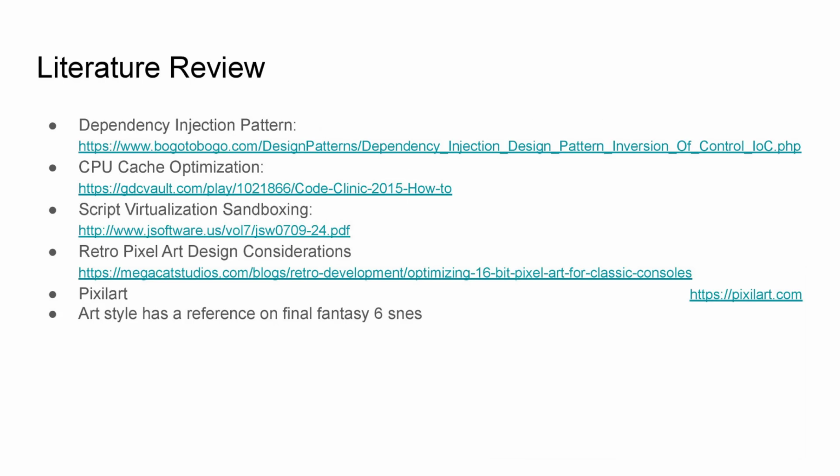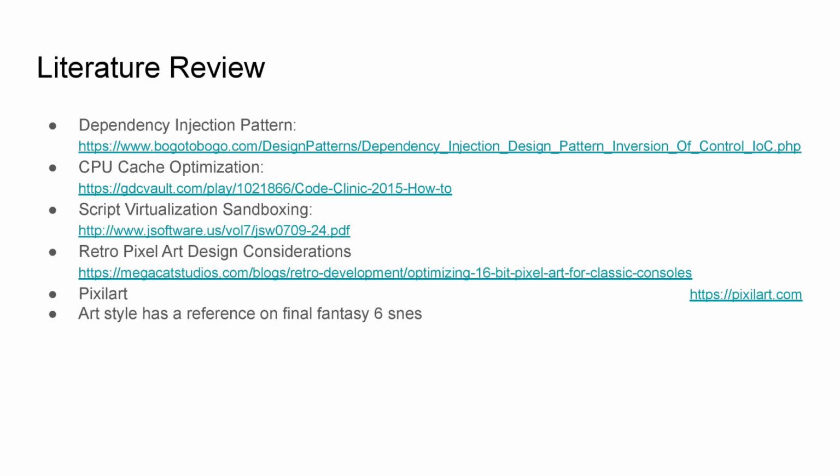This is our literature review. We had a look at a lot of different resources to gain a strong understanding of things we would need to know in order to complete the project successfully. We looked at the dependency injection pattern, CPU cache optimization, script virtualization sandboxing, and retro pixel art design considerations. We also used a website called Pixel Art to gain a lot of inspiration for our pixel art designs.